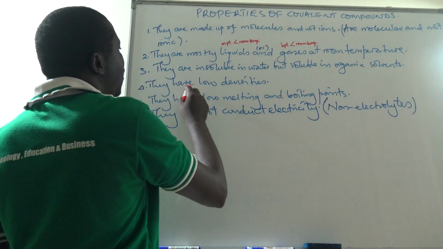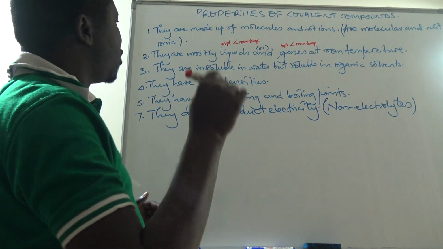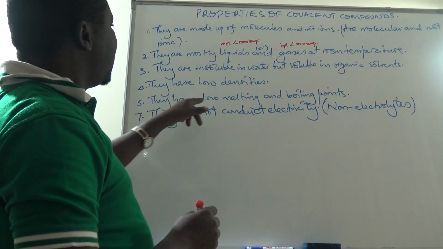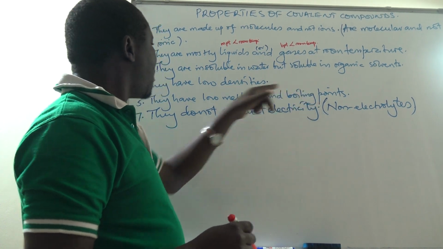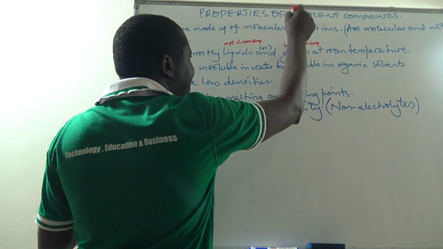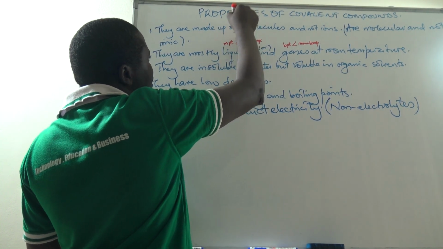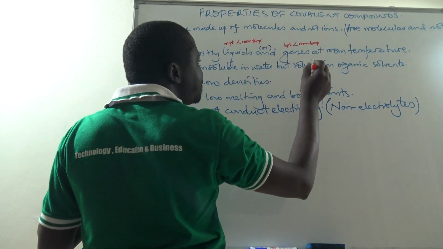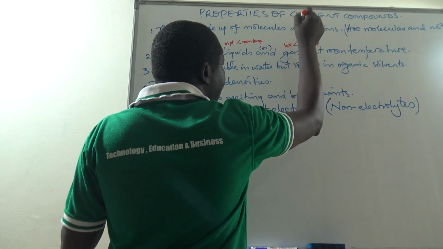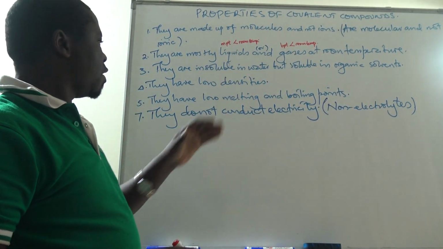Then we say that they have low densities. Since their particles are not densely packed, at room temperature they are liquids or gases. Then they have low melting and boiling points. That's why they are liquids at room temperature, and some of them are gases at room temperature. If one is a liquid at room temperature, its melting point is below the room temperature, and if it is a gas at room temperature, its boiling point is also below the room temperature. At room temperature, therefore, it is a gas if the boiling point is less than the room temperature.